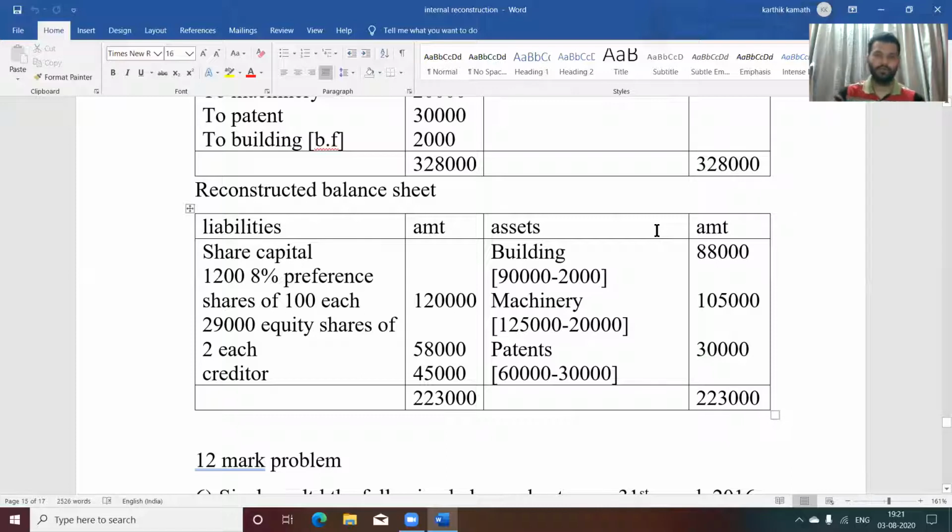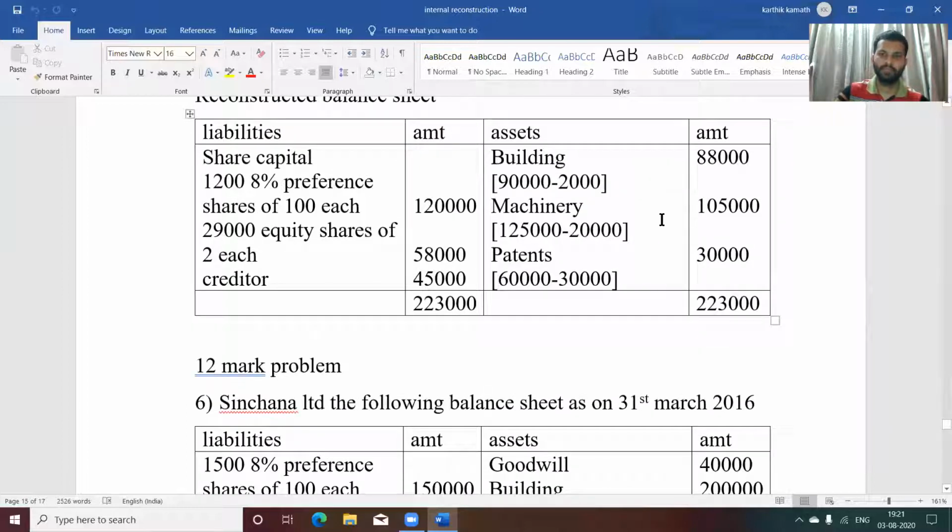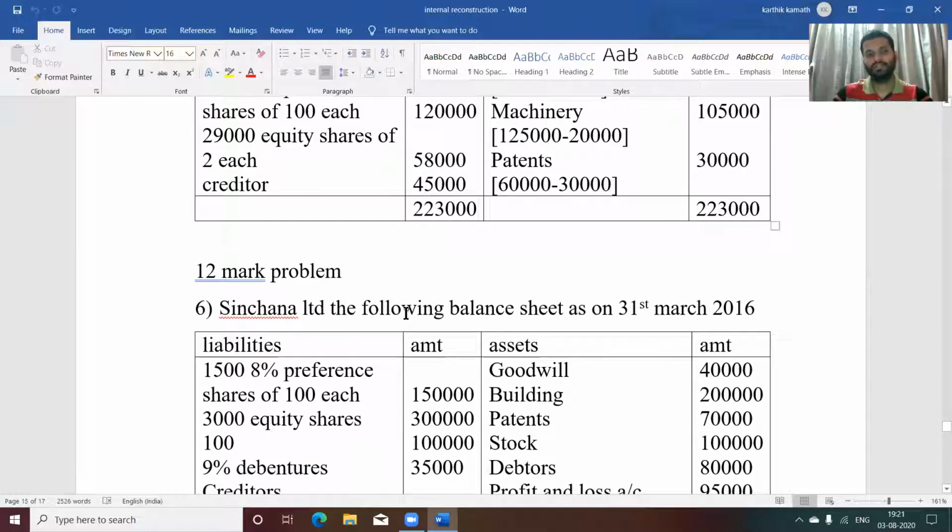So we have solved 2 problems on 24 marks. So now after that, one 12 marks problem we are going to see. See, this is the last problem we are solving in this chapter. We have already solved 5 problems and all are important in nature from the point of view of your examination. So last problem, Sinchana Limited.